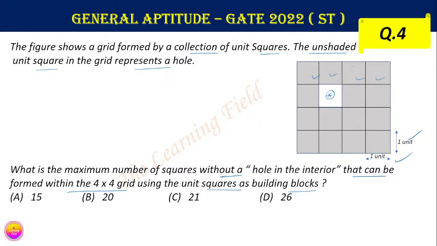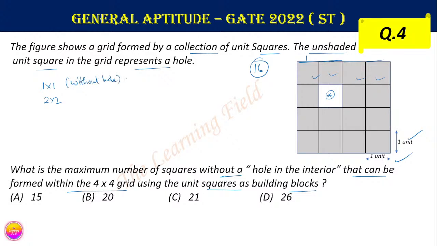So this is a 4x4 grid of unit squares. This is one unit, this is a unit, this is a unit, and this one is also a unit. First we note what sizes of tiles we can fit here. We can fit 1x1 tiles and 2x2 tiles. Now the total number of 1x1 squares in this grid is 16, and how many 1x1 squares are without a hole?